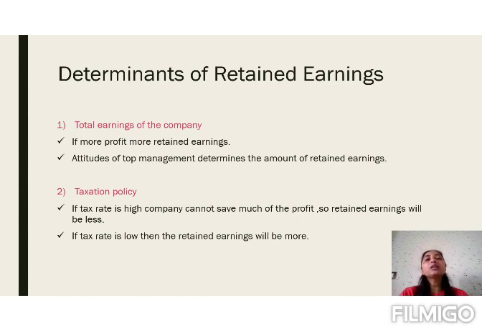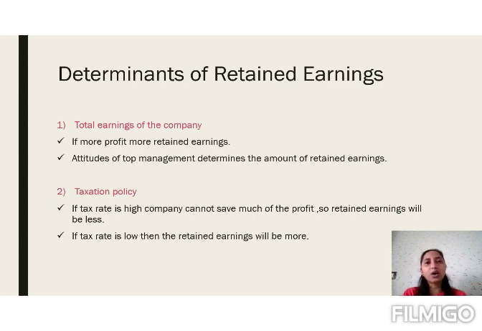If they feel that more dividend should be given to the shareholders, then they will keep a lesser amount as retained earning. So these are the two factors related to the earning of the company. First of all, profit determines the amount of the retained earning, and second, the attitude of the top management will determine the amount of the retained earning.